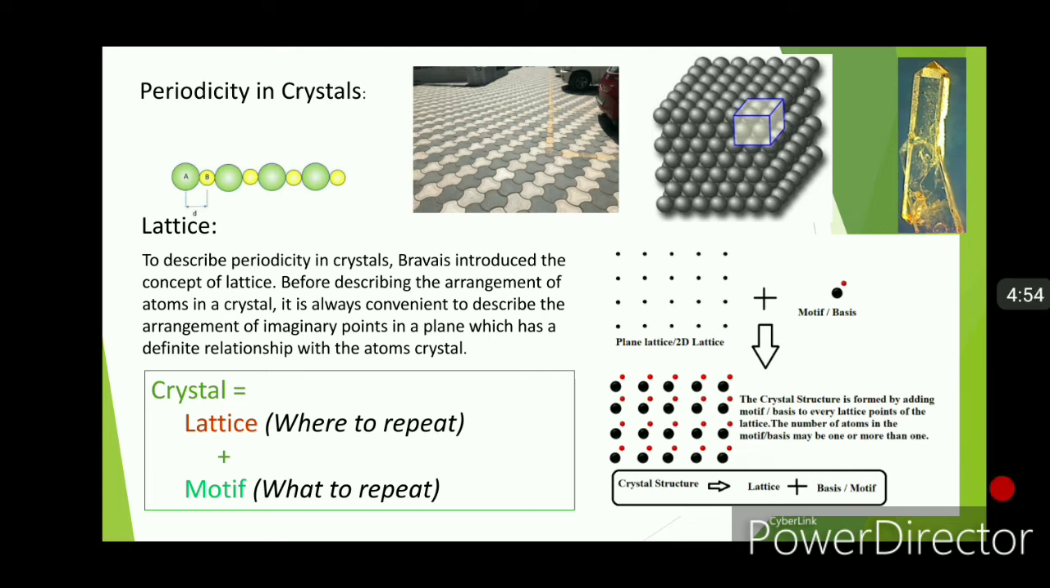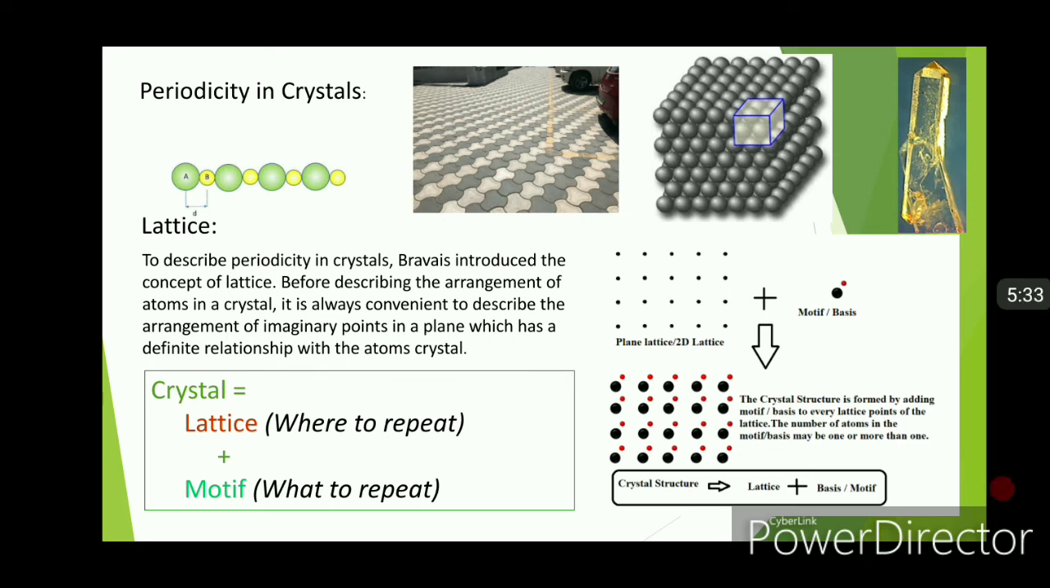As shown in the diagram, you can see the example of 2D lattice. Here, the points are zero-dimensional points, means they are imaginary, and the motif is nothing but the atom or group of atoms. When an atom or group of atoms are placed on each point of the 2D lattice, two-dimensional crystal will be generated. Thus, in order to obtain a crystal structure, an atom or a group of atoms must be placed on each lattice point in a regular fashion.